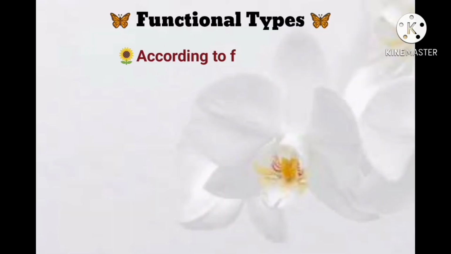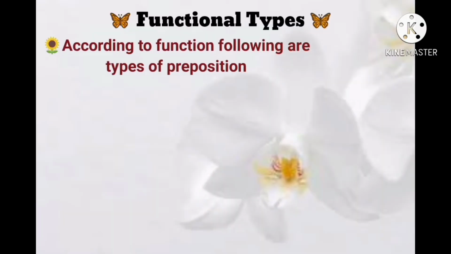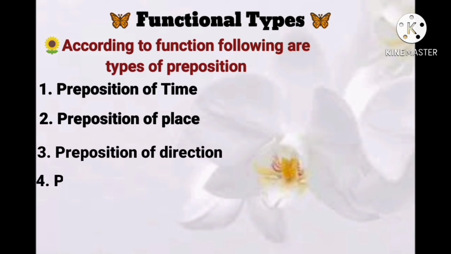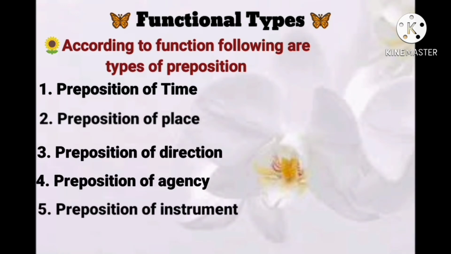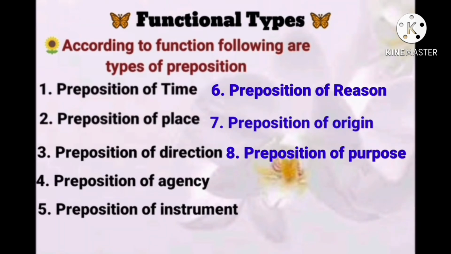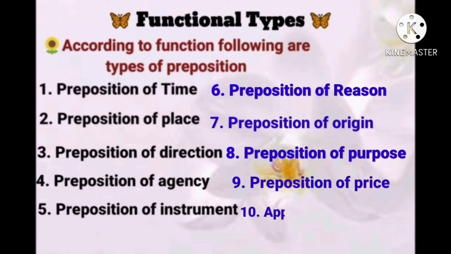Following are the functional types of preposition: preposition of time, preposition of place, preposition of direction, preposition of agency, preposition of instrument, preposition of reason, preposition of origin, preposition of purpose, preposition of price, and appropriate preposition.